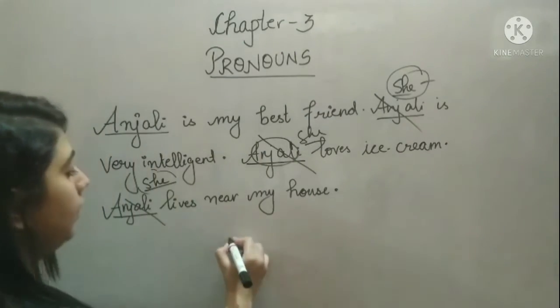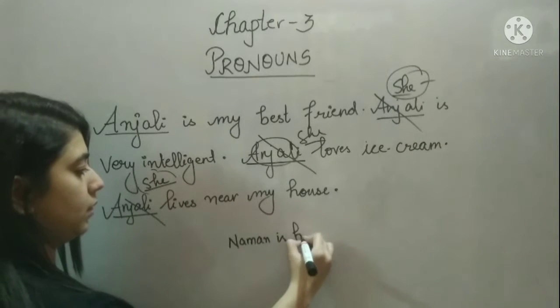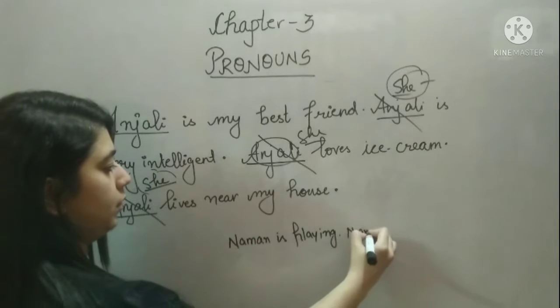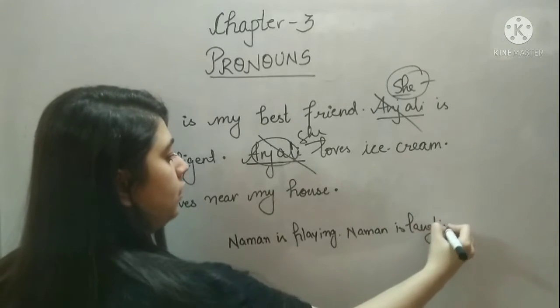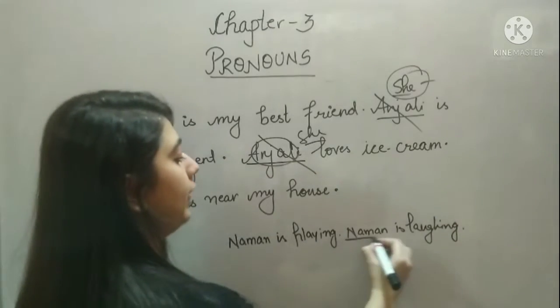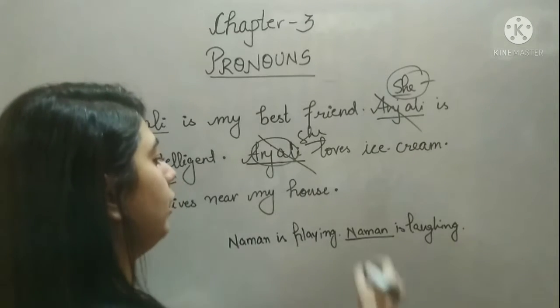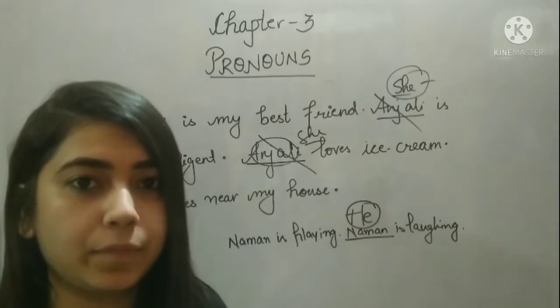For example, Naman is playing. Naman is laughing. So instead of using Naman twice, what I can do is, here I have already taken the name Naman. So here I can write he is laughing. Okay.